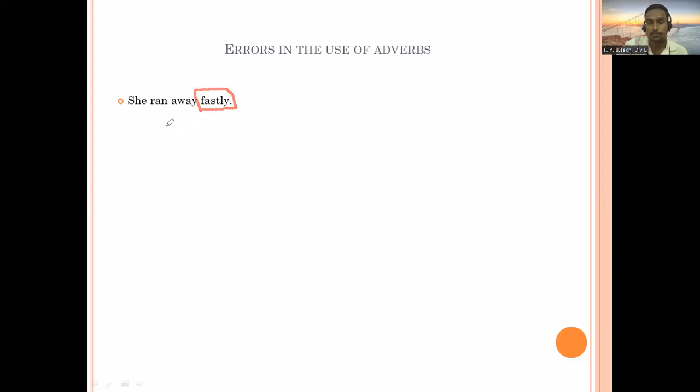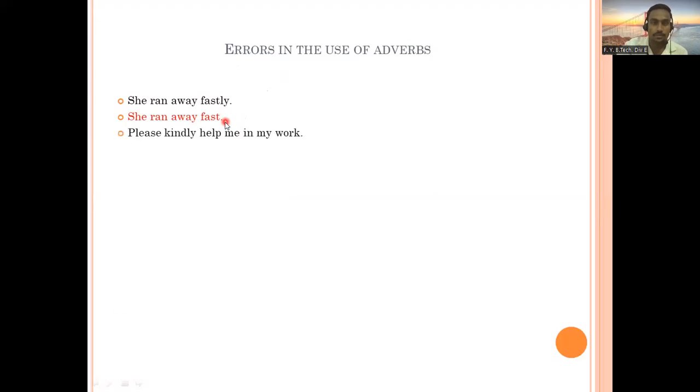You'll come to know fast itself is an adverb. The word fast itself is. Is it audible? Sir, it's breaking. Is it okay now? Yes, sir. Okay, so the word fast should be here. The correct sentence will be like this: she ran away fast. Instead of fastly, it should be fast.